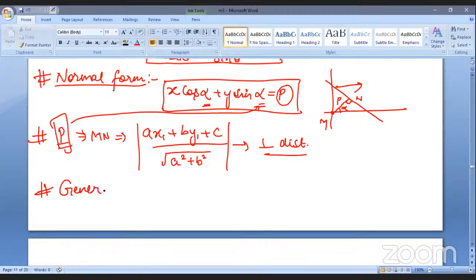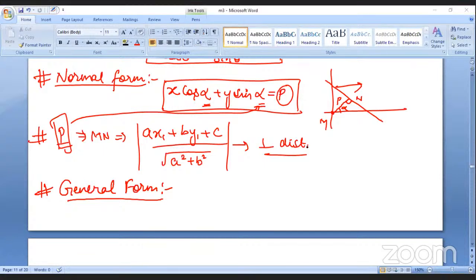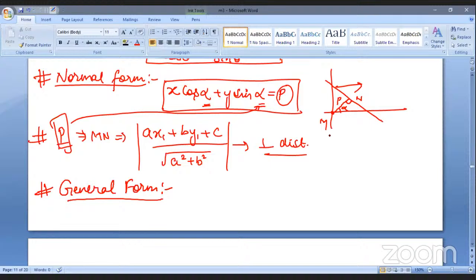And who will tell me the general form? Anybody? Or shall I ask? Okay, let me ask only. Manish, can you tell us the general form, please? It is very simple. Manish, are you there?